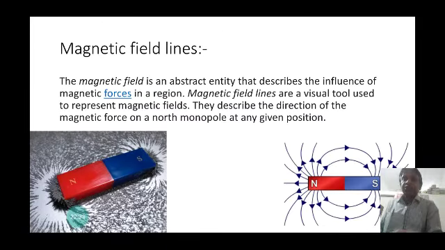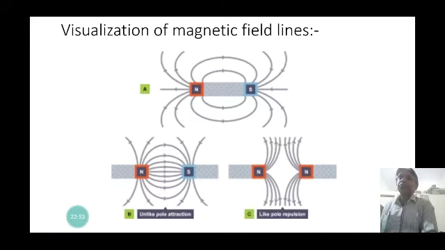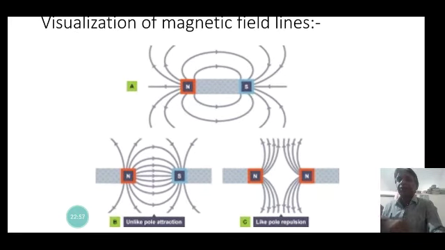The magnetic field lines around a bar magnet are given in this pattern, and it is just the visualization of the alignment of the iron filings around the bar magnet. It is visualized by this pattern. Now, this is some visualization of the magnetic field, the bar magnet field lines.